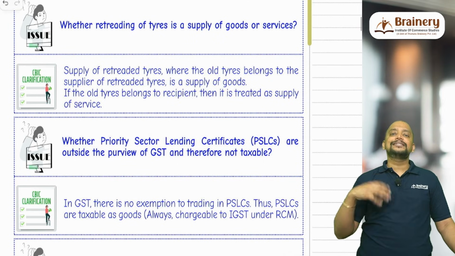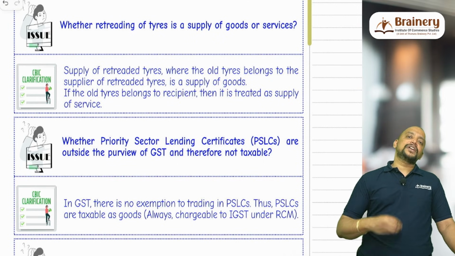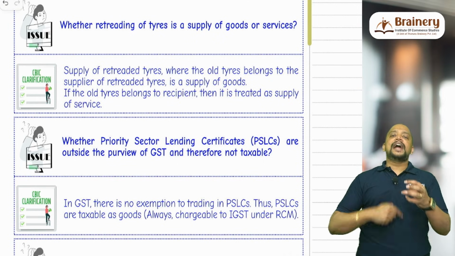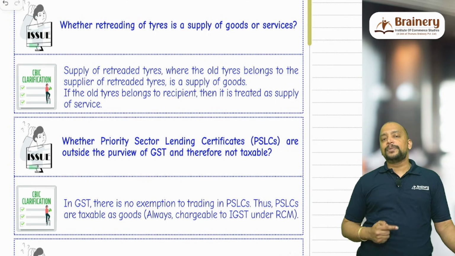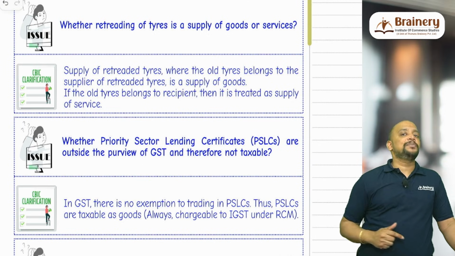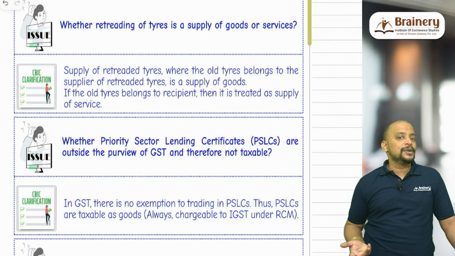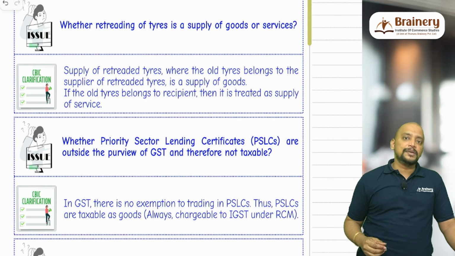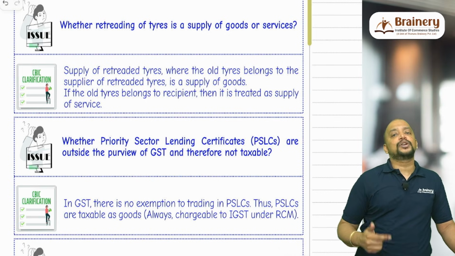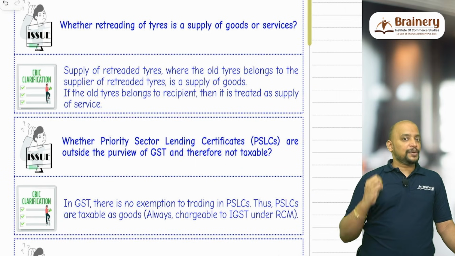Again same way, retreading of tires. In retreading of tires, we will take the old tire and add the rubber grip. In that, the rubber is the goods element and retreading is the service element. Again, what is the predominant element here? Service is the predominant element, retreading is the predominant element, so it will be treated as supply of services.